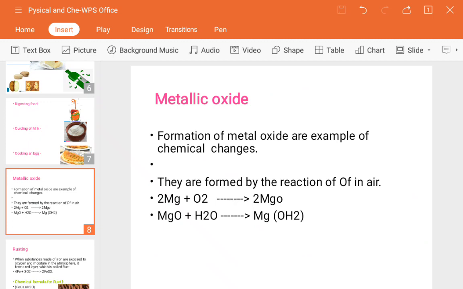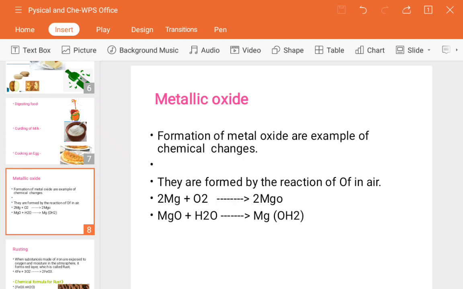We know the composition of air, it is composed of different chemicals and gases which are present in the air. So if metals come in contact with water, oxygen and air, they change their colors, they get changed into different colors. So that is actually the metallic oxide.